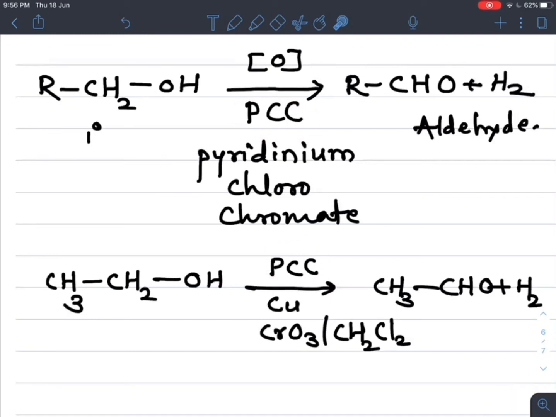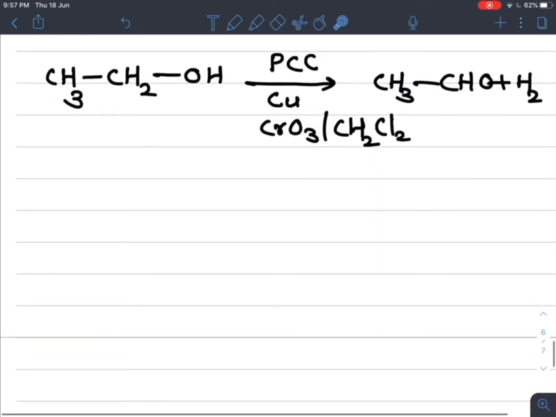So this is PCC, which is used for the controlled oxidation. Primary alcohols are converted into their corresponding aldehydes and the reaction is stopped when PCC, copper or CrO3 with CH2Cl2 is used as an oxidizing agent. This is the most important thing to solve the objective questions.